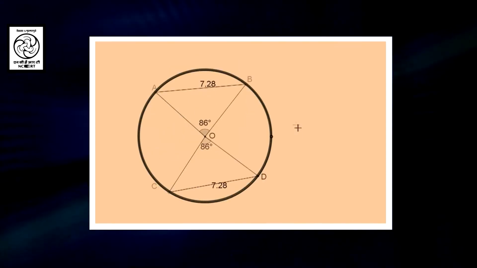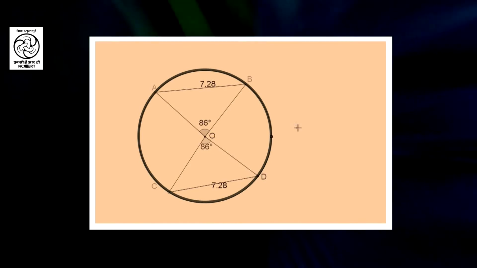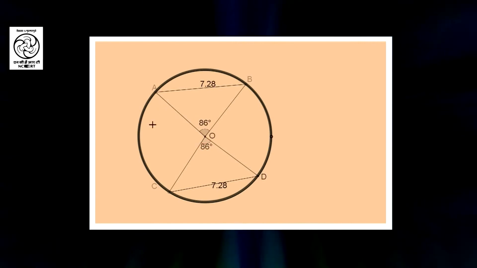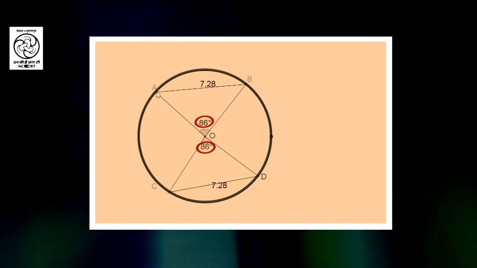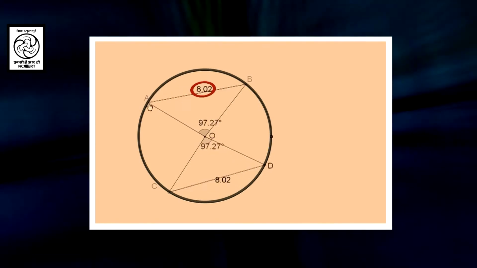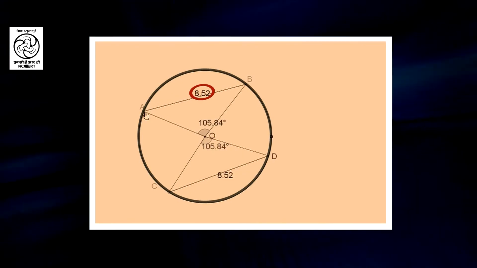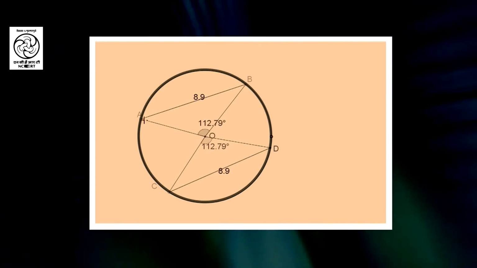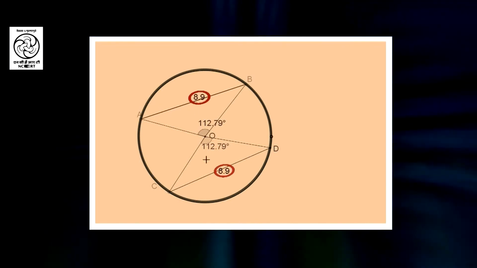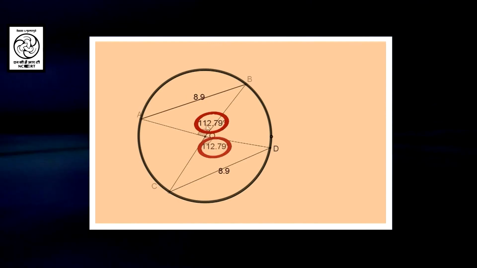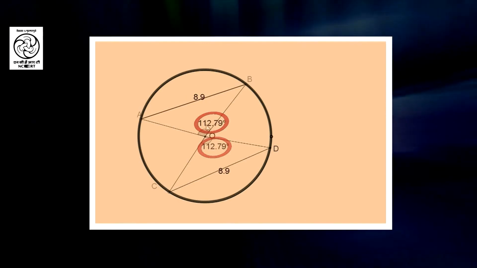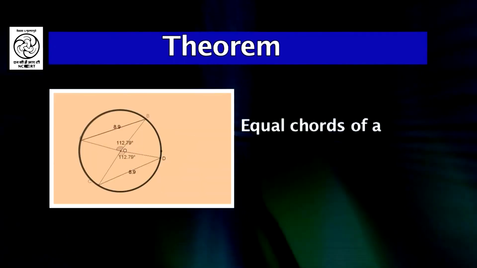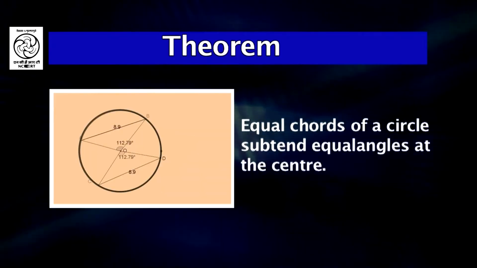Let us increase the size of the circle. Even if I increase the size, you see that if the chords are equal, then the angles subtended by them are also equal. We can increase the length of AB, and simultaneously the length of CD is also increasing, and in each case both the chords are of the same length, and therefore the angles subtended by them at the center are equal. So, we can conclude that equal chords subtend equal angles at the center.